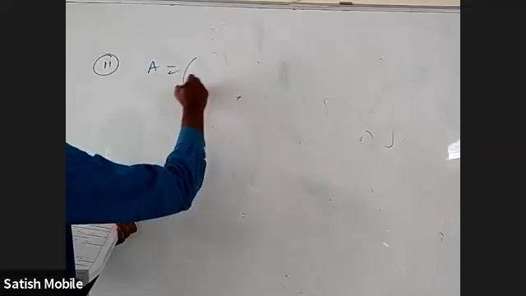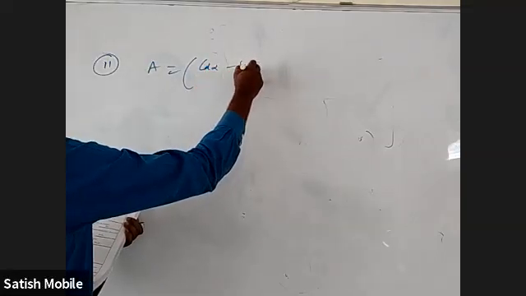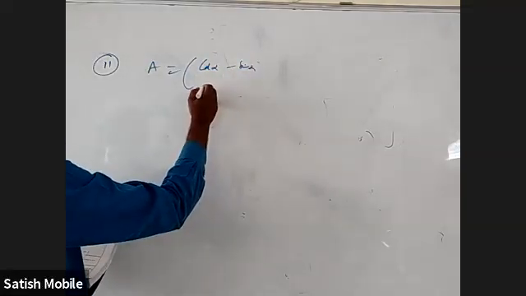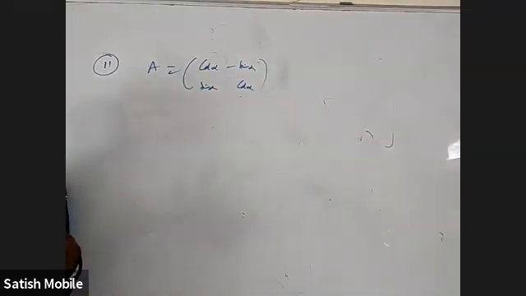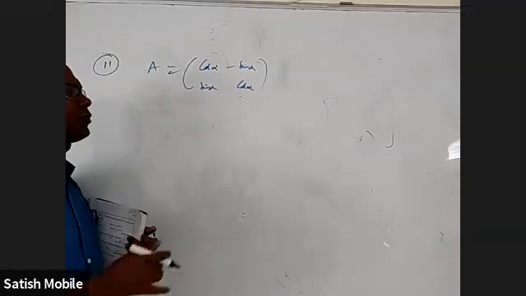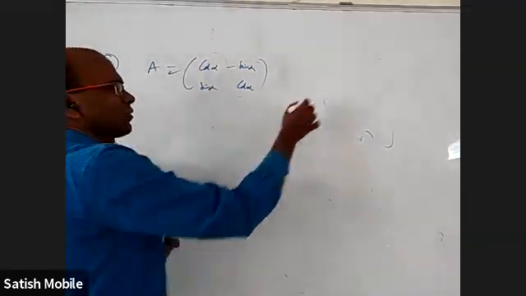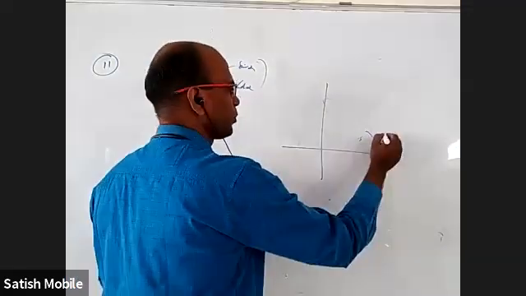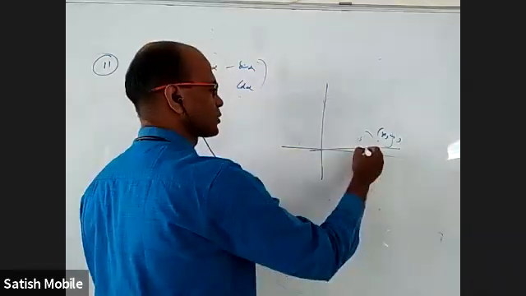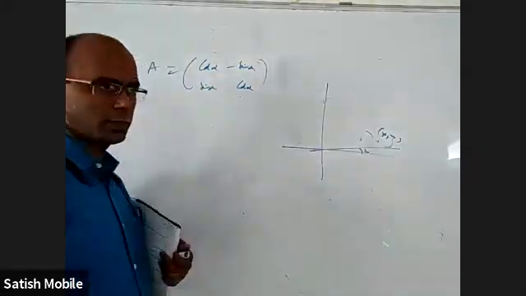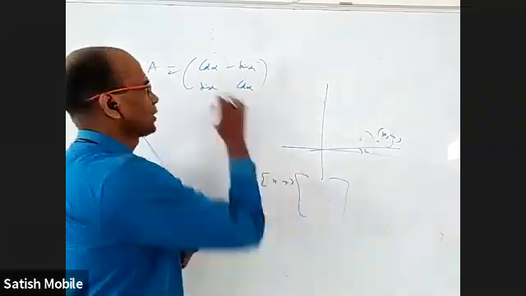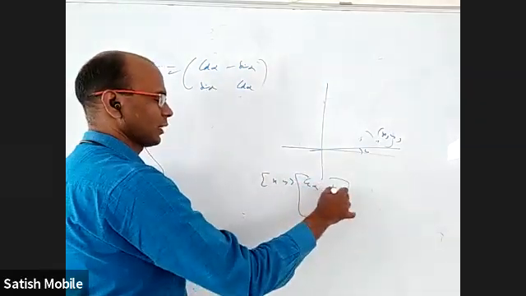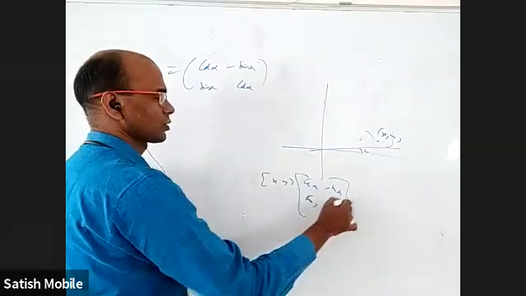In 11, it is A into the matrix cos alpha, minus sin alpha, sin alpha, cos alpha. It may not be required so much now, but actually this is based on rotation of axis. If a point is (x, y) and you rotate the axis by theta, you want to know the new coordinates. You take your old coordinates x and y and multiply with this matrix cos alpha, minus sin alpha, sin alpha, cos alpha.